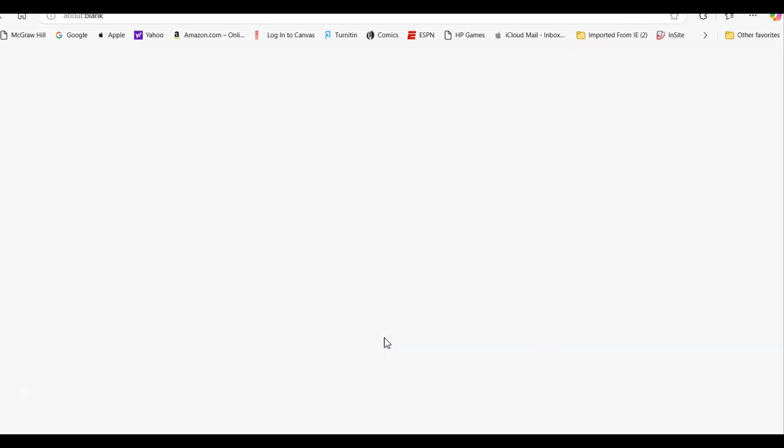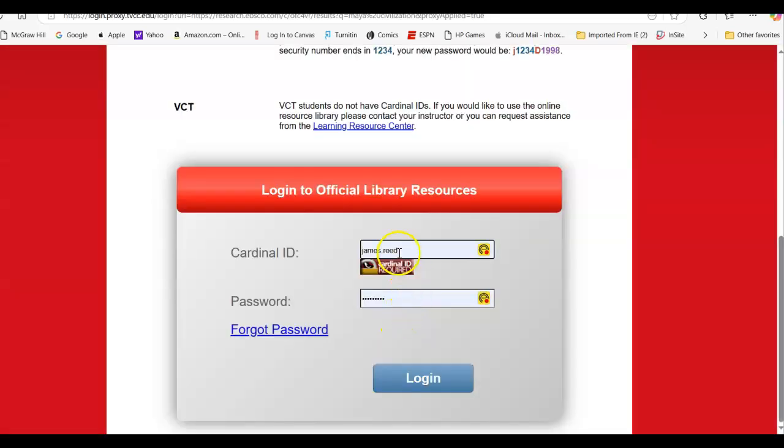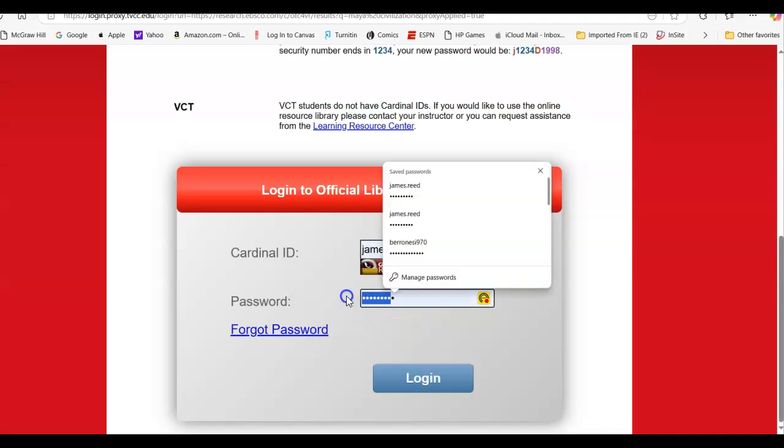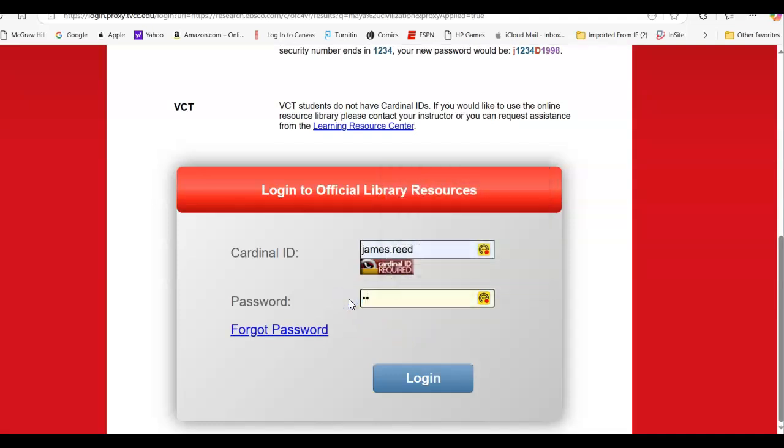And then when I hit enter, it's going to ask me to log in. You use the same login that you do for Canvas. I'll just retype my password to show you. And so then they'll take you to our EBSCO sources.